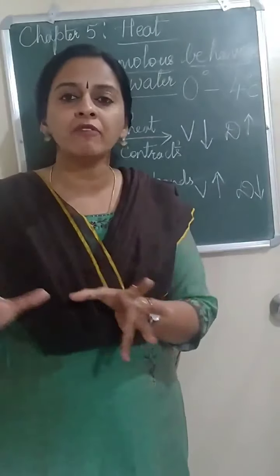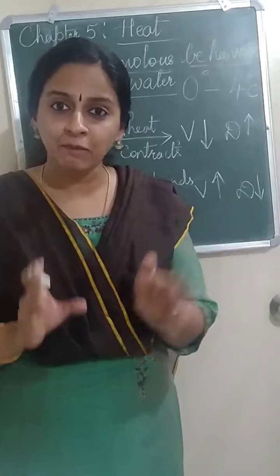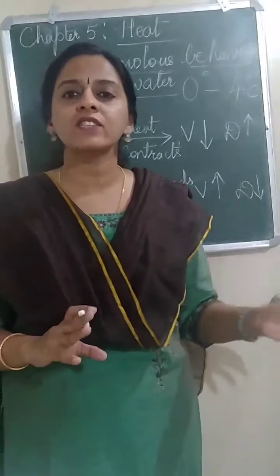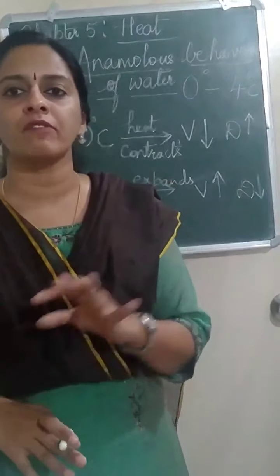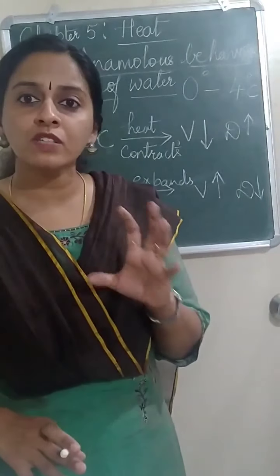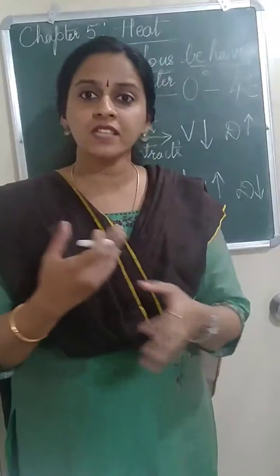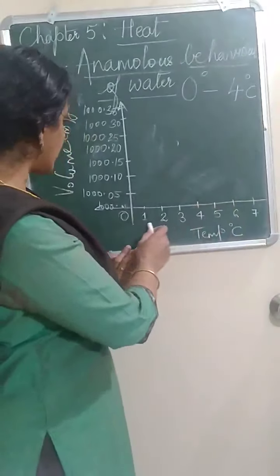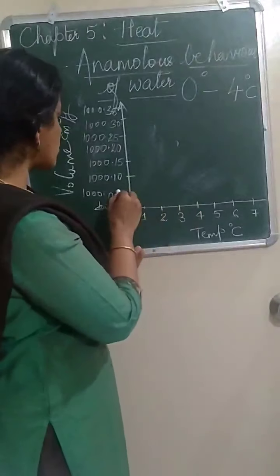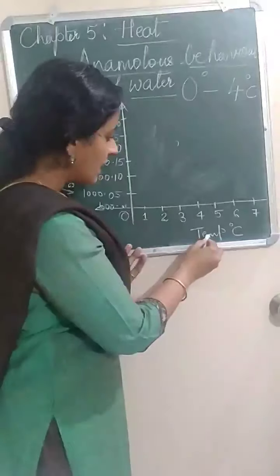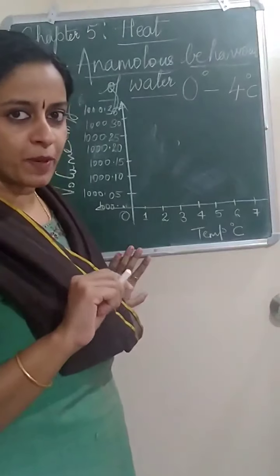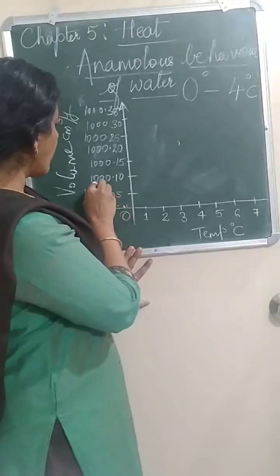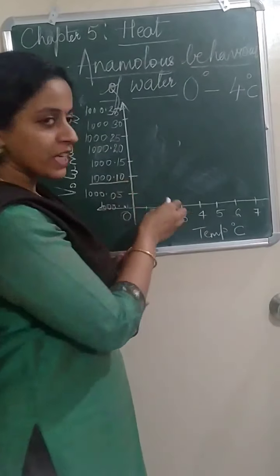So this behavior of water in the temperature range from 0 degrees Celsius to 4 degrees Celsius is called anomalous behavior of water. Now this anomalous behavior of water can be studied further with the help of a graph. As you can see in the graph, the y-axis consists of volume and the x-axis consists of temperature. Suppose when I start the experiment, the volume of water was 1000.10.